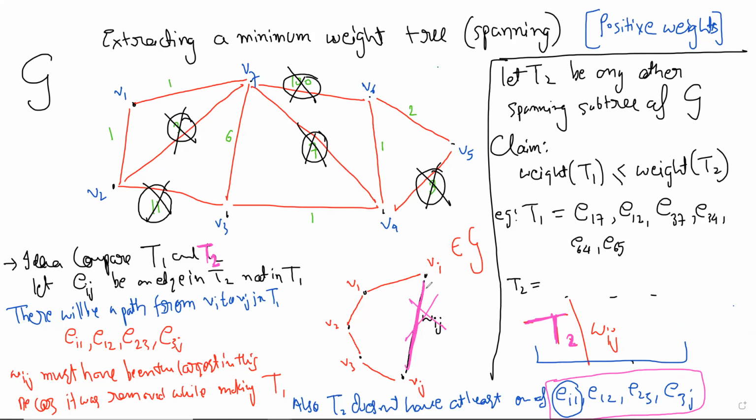Now vi to vj is not connected. So from T2 we remove an edge, eij. Now we need to give an edge. Yes, but that is a problem, right? Hold on.